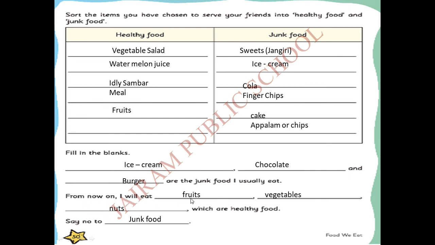From now, I will eat fruits. Say all the healthy foods like fruits, vegetables, nuts. Fruits, vegetables and nuts. These are all the healthy foods. You have to eat only the healthy foods and say no to junk food. So you should not eat junk food. So everybody say no to junk food.